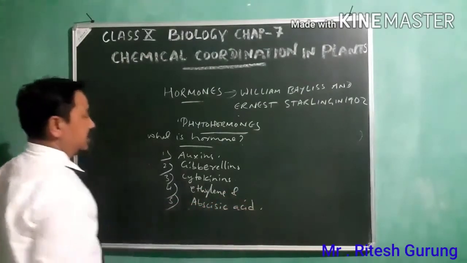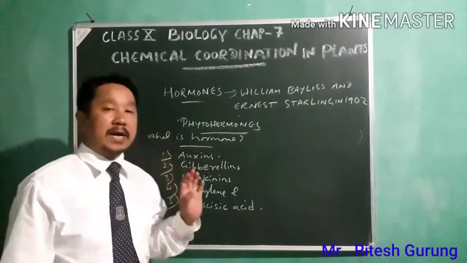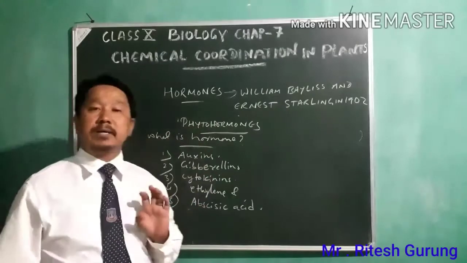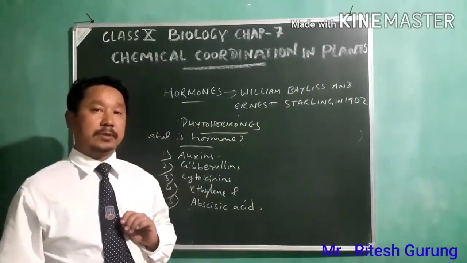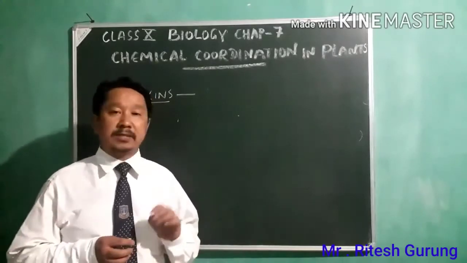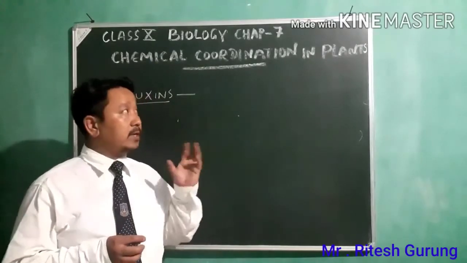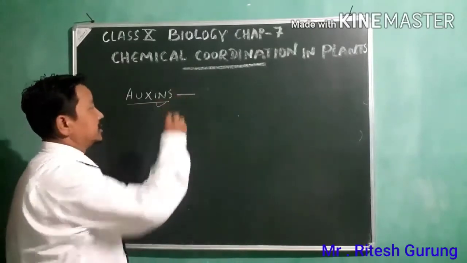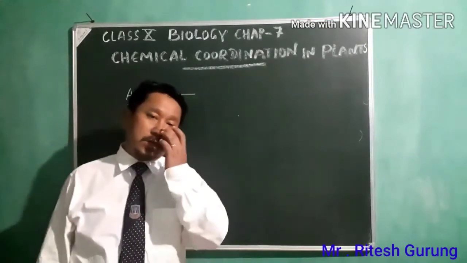So these are the 5 different kinds of plant hormones that we are going to talk about in this chapter, one by one. First we'll talk about auxins.